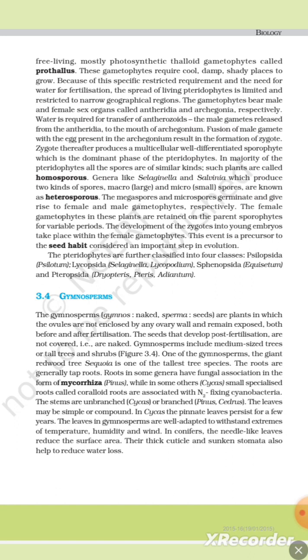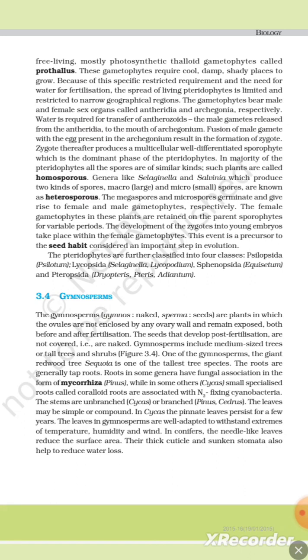Water is required for transfer of antherozoids. The male gametes are released from the antheridia to the mouth of the archegonium. Fusion of male gametes with the egg present in the archegonium results in the formation of the zygote. The zygote thereafter produces a multicellular, well-differentiated sporophyte, which is the dominant phase of the pteridophyte.